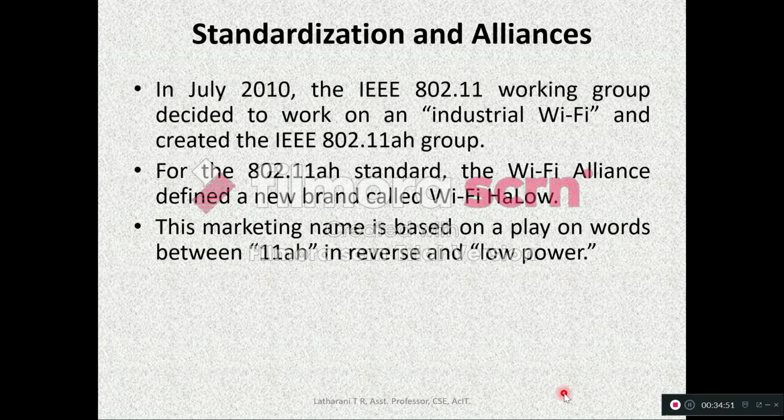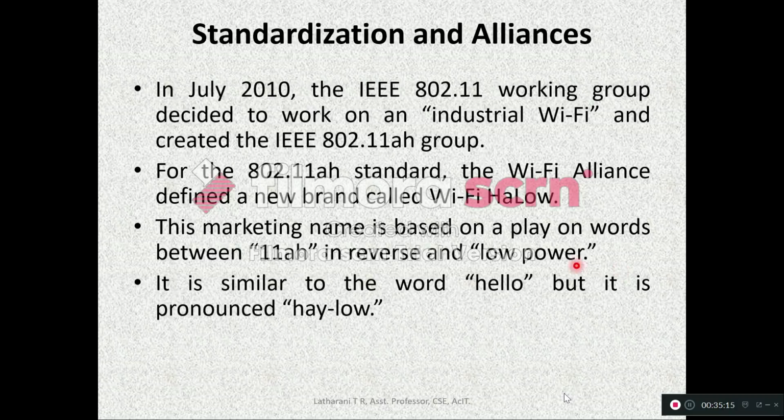This marketing name is based on a play on words between 11ah in reverse: ah in reverse is ha, and low power. So ha low, that is Halow. It is called Wi-Fi Halow, a new brand name. It is similar to the word hello, but it is pronounced as Halow.